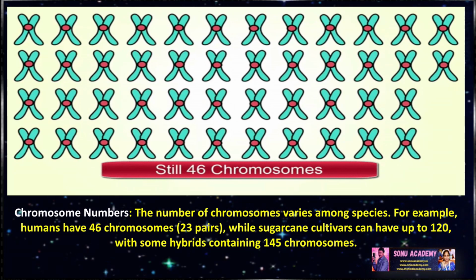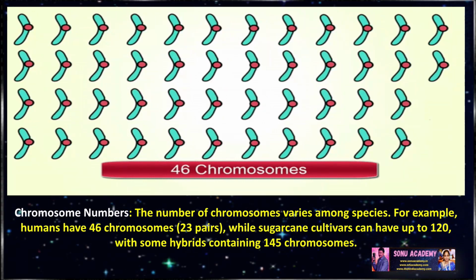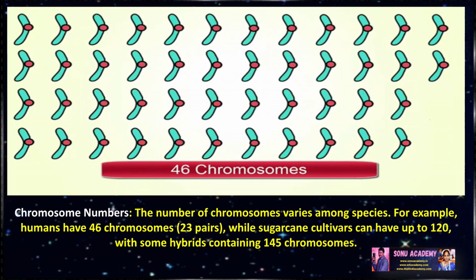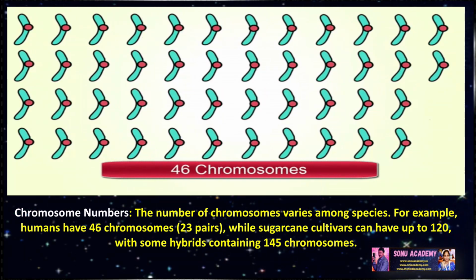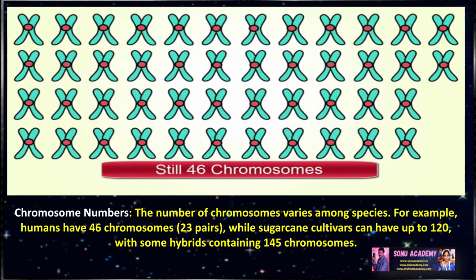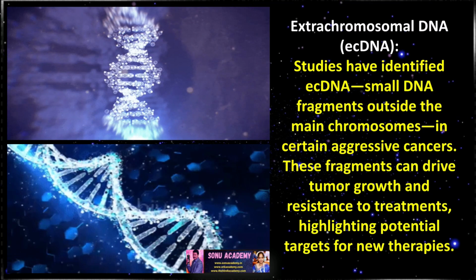Chromosome number: the number of chromosomes varies among species. For example, human beings have 46 chromosomes, which means 23 pairs, while sugarcane cultivars can have up to 120, with some hybrids containing 145 chromosomes.